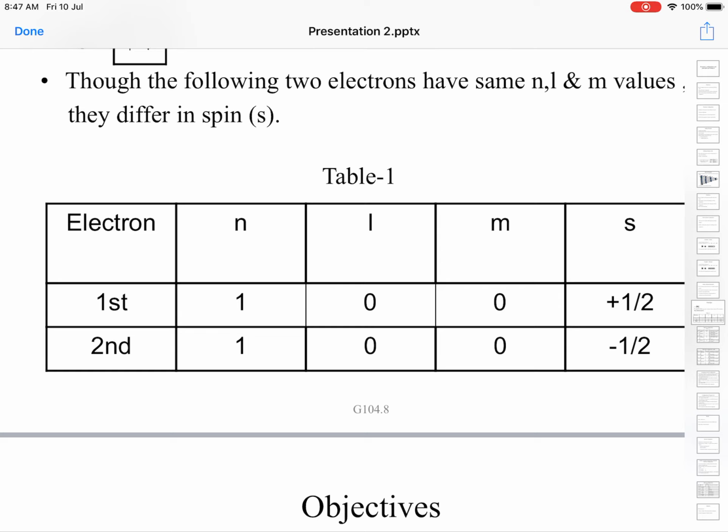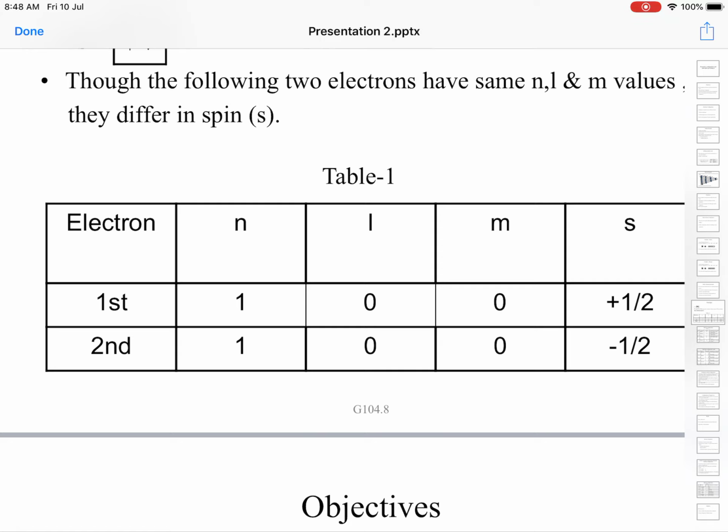Next, the azimuthal quantum number l: its value for s orbitals is 0, so for the 1s orbital l is 0 for both electrons. The m value is also 0 for both. So the n, l and m values coincide for both electrons; they are identical.